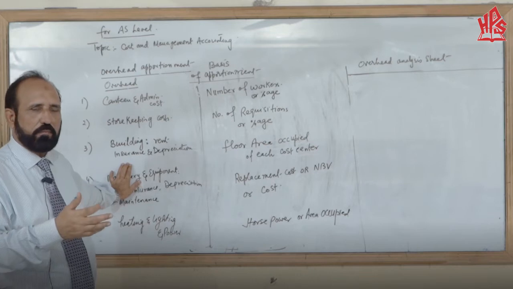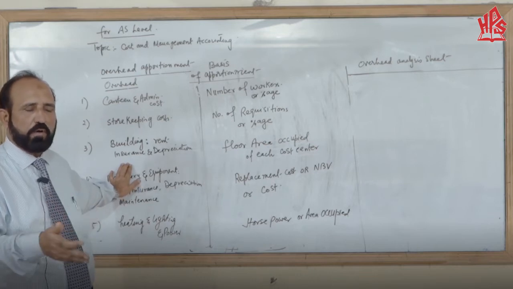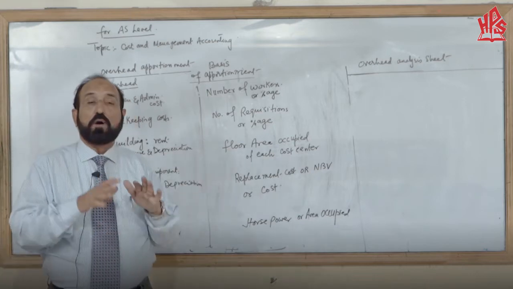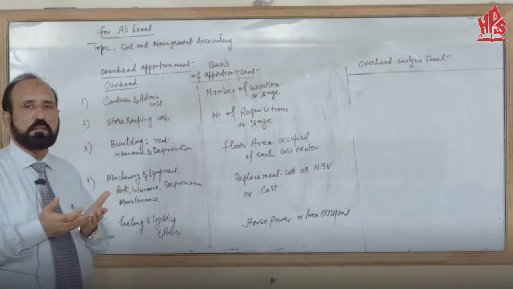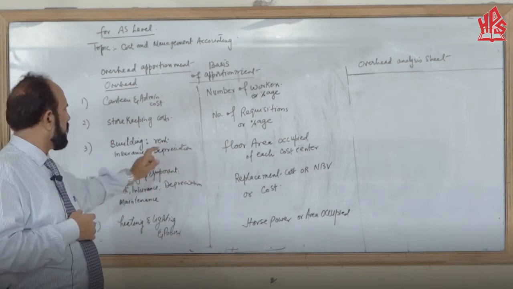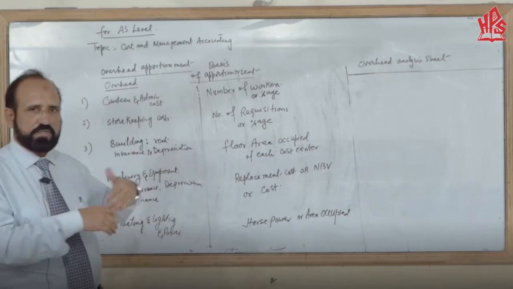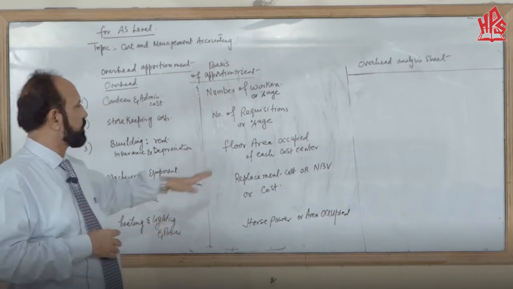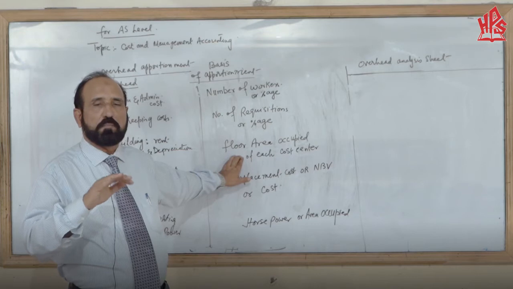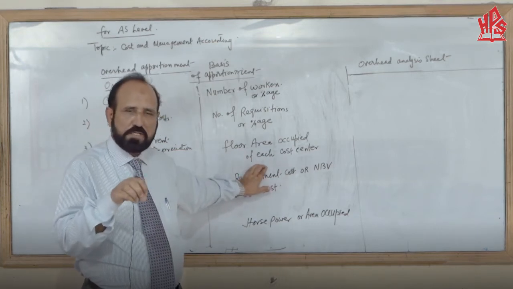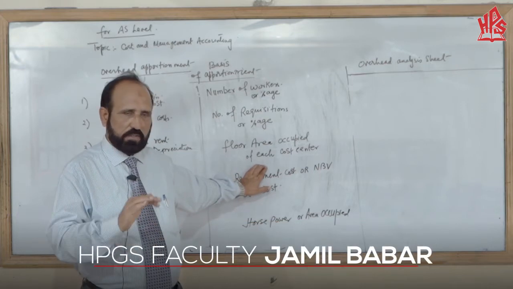The buildings: building of the factory, building of machinery, building of the admin department, all buildings. Costs like rent of the building, insurance of the building and depreciation of the building can be allocated between the departments on the basis of floor area occupied by each department. These departments are also called cost centers, where the cost is to be incurred.